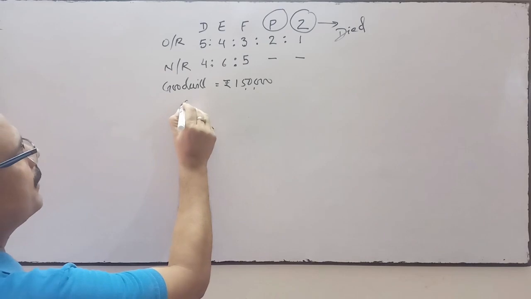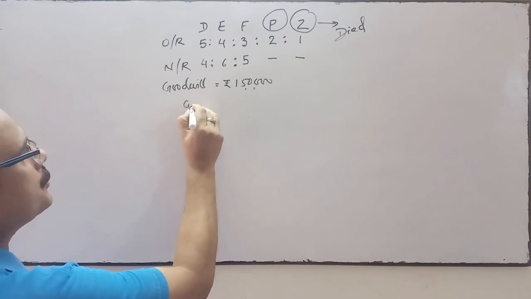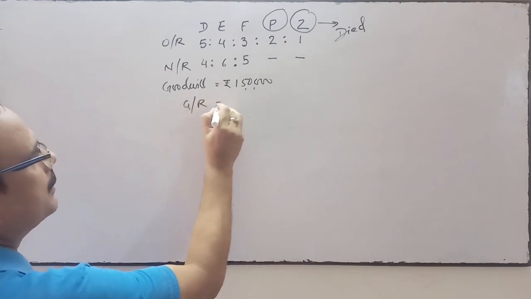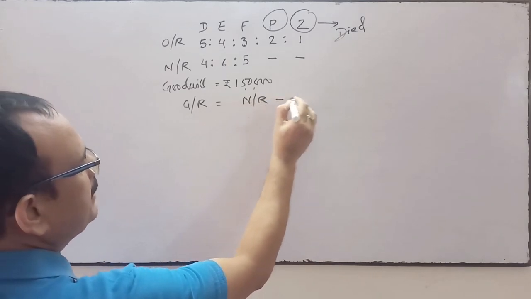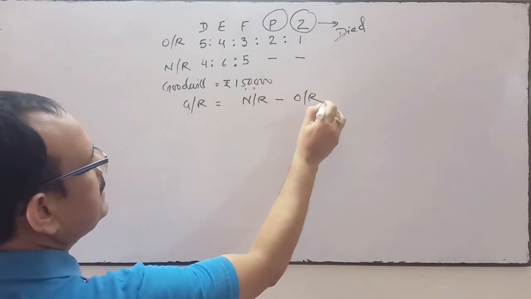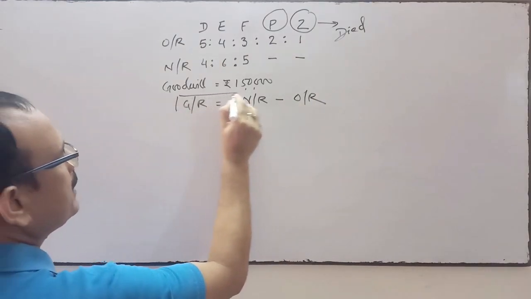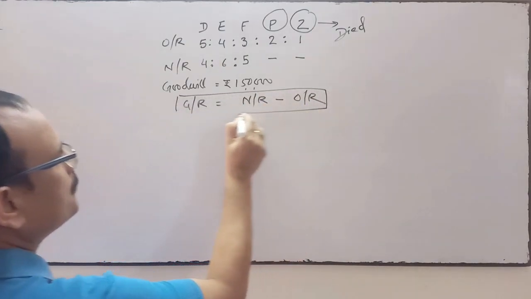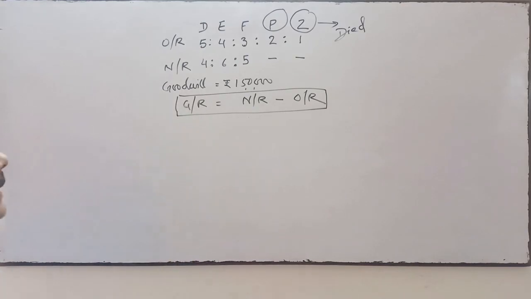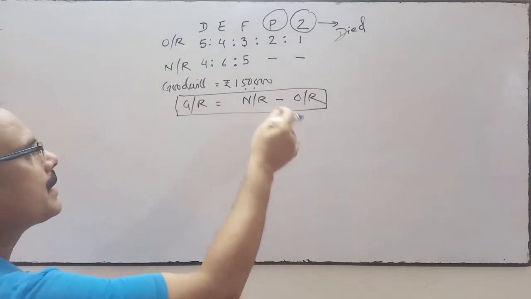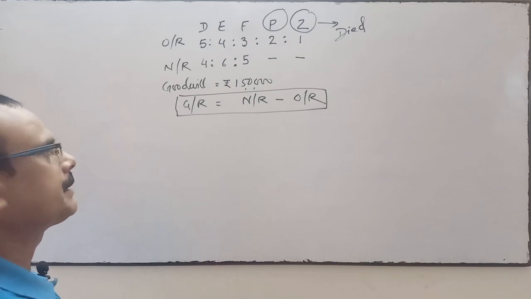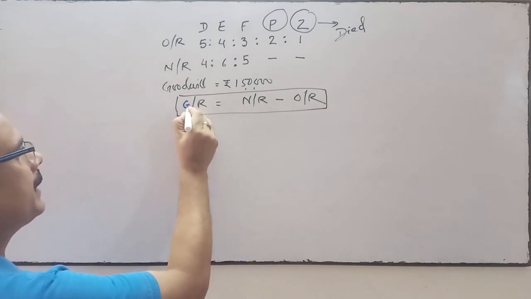So first, we will find out the gaining ratio. Gaining ratio means when the new ratio exceeds the old ratio, then it's a gain.